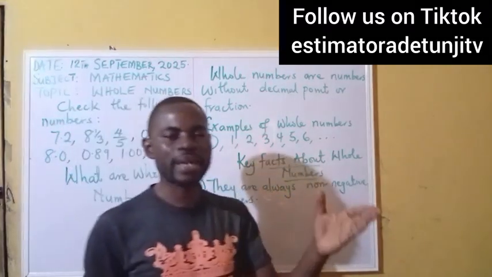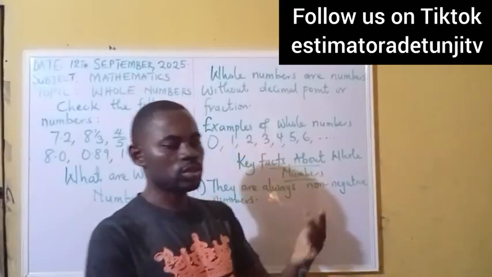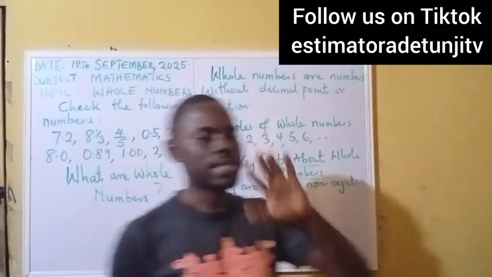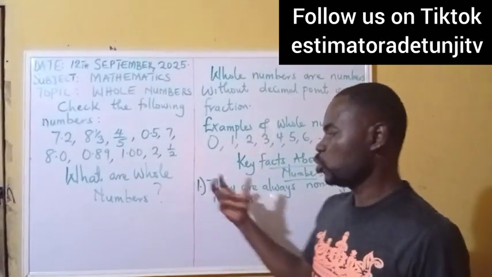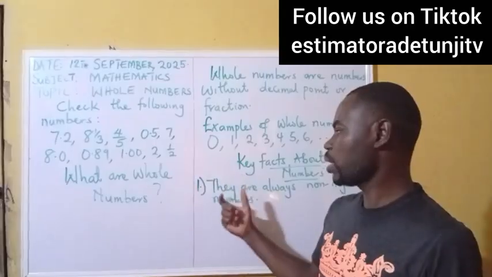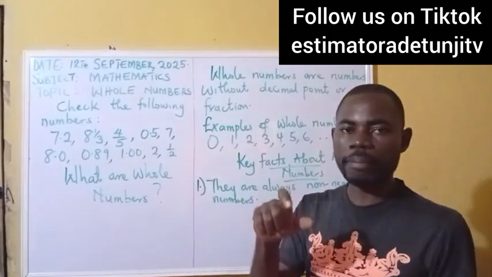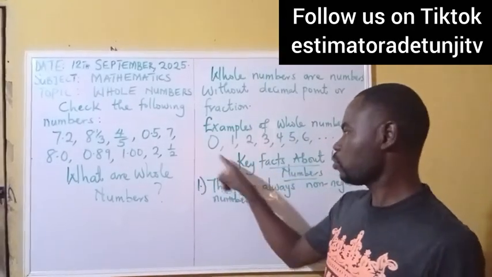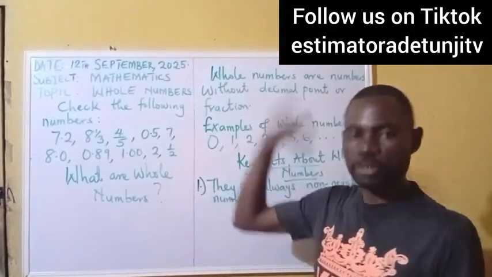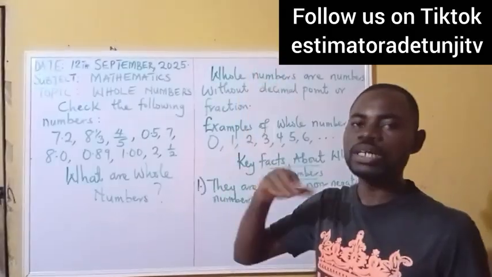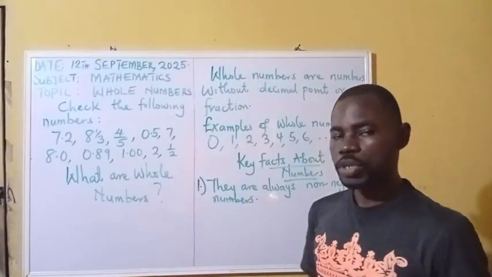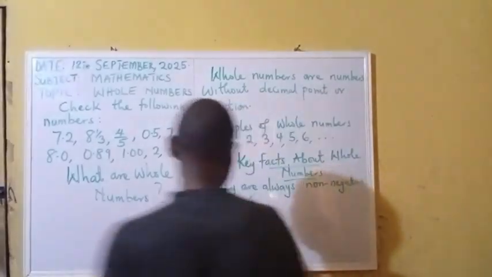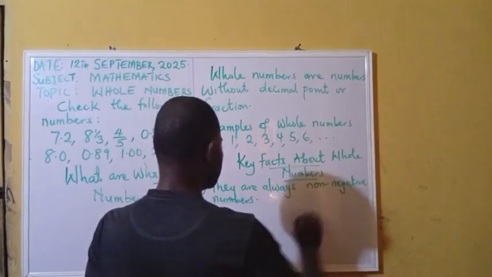They are numbers without minus. That is, all your -1, -2 downward are never whole numbers. Whole numbers are always positive numbers, positive numbers without decimal point, without fraction. Starting from 0 till the end, 100, 1000, 1,000,000, whatever, all those numbers are whole numbers. So what am I saying? I said they are always non-negative numbers.